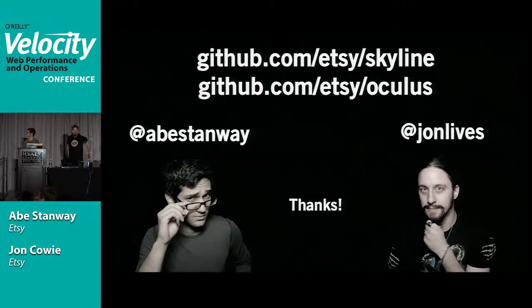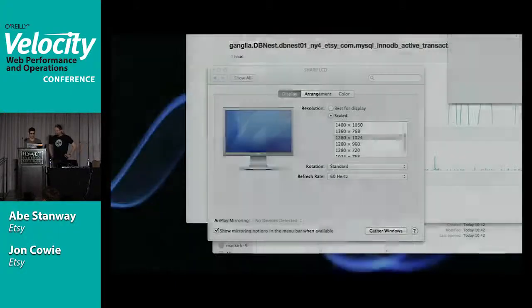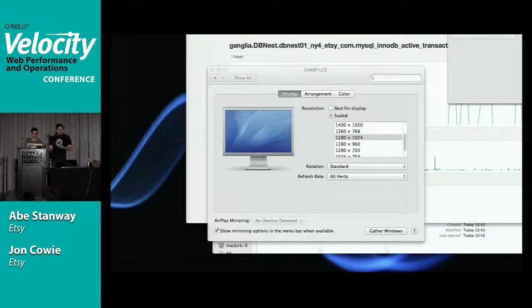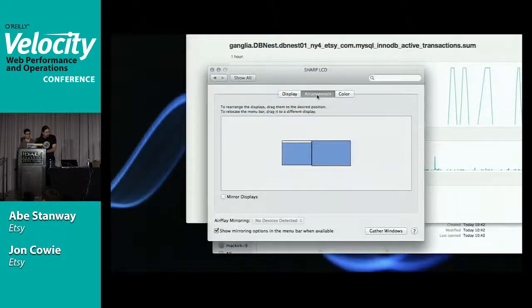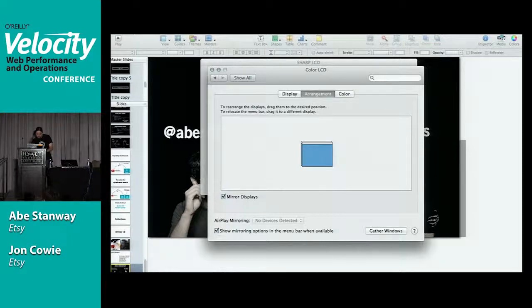And these are open sourced. You can check them out. Do you guys want to see them? You want to check them out? Yeah, OK. So we're going to go ahead and show you these tools with production data. Let's just turn display mirroring on back here so we can actually see what we're doing here. Mirror displays. There we go.